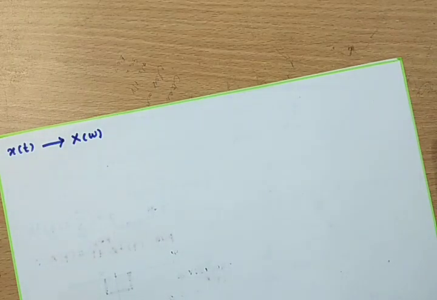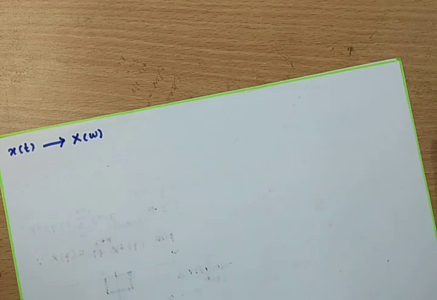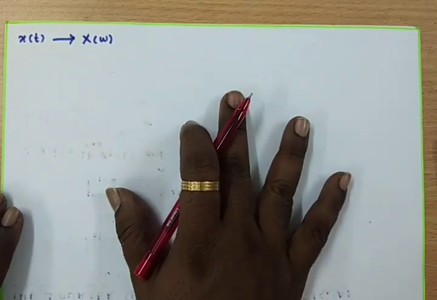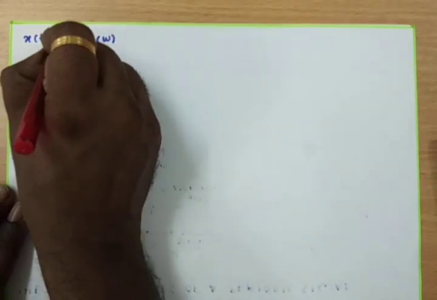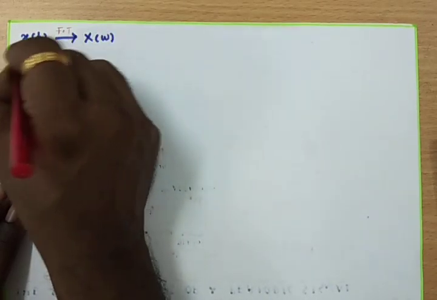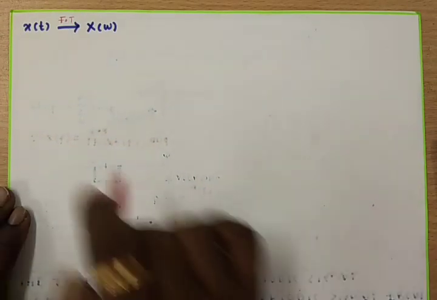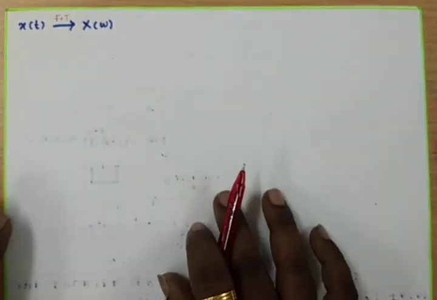So the Fourier transform is a mathematical tool used to convert a time domain signal, periodic or aperiodic, into the frequency domain.